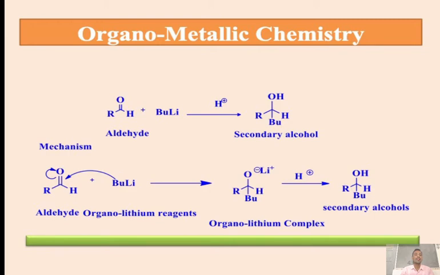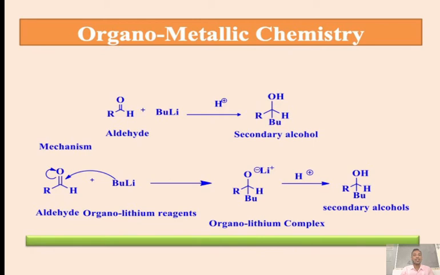alcohols. So here the electron deficient carbonyl carbon and an alkyl group are there, and that's why we get the secondary alcohol. So we have to see this mechanism part. In the mechanism, the alkyl group remains as it is, H is also there, aldehyde. Then butyl lithium attacks the electron deficient carbon. Among these two bonds, the pi bond is shifted towards the oxygen, and oxygen gets negative.